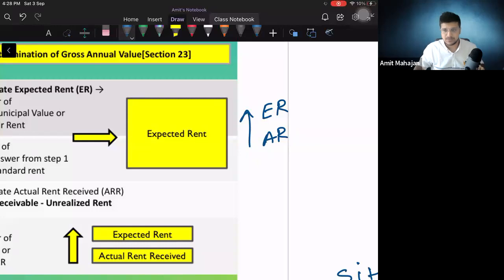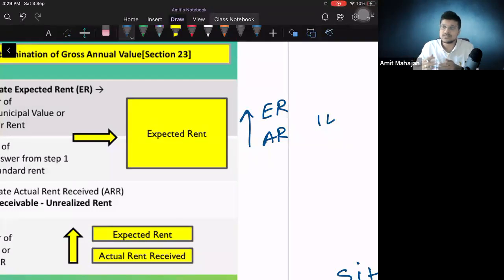Okay, now what is this expected rent? Expected rent means what people used to do. For example, my actual rent is 1 lakh. I will make this jugaad. I will make this arrangement with the tenant that I will tell him that please don't pay me 1,50,000 rent. You pay only 1 lakh rupee rent, and 50,000 you give me in cash. So we will show only 1 lakh as my income, and I will pay tax only on 1 lakh. So this was such an easy method to evade taxes, right?